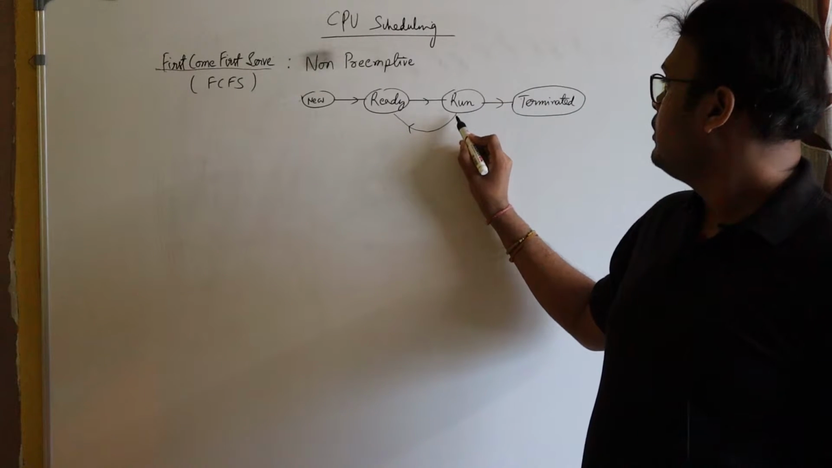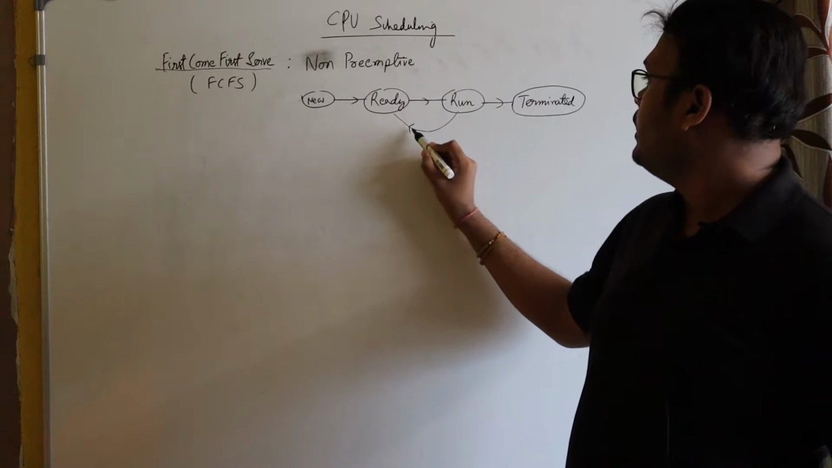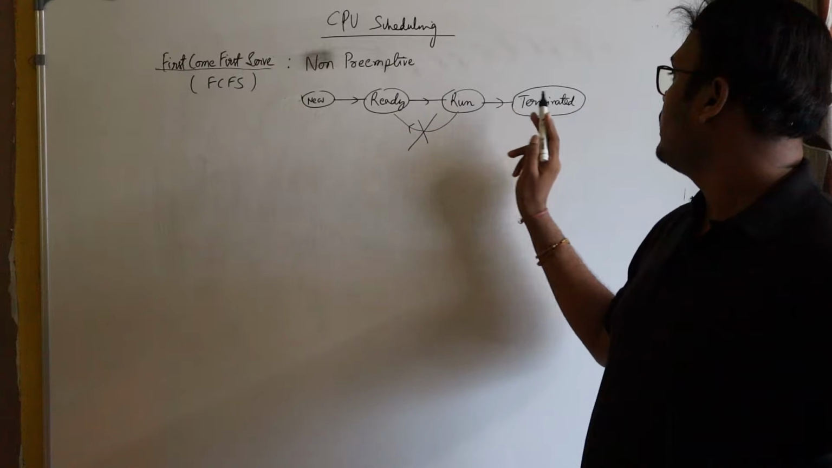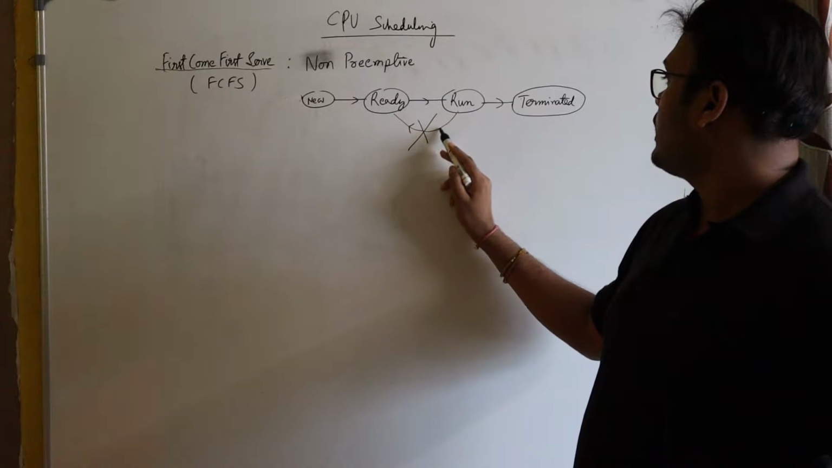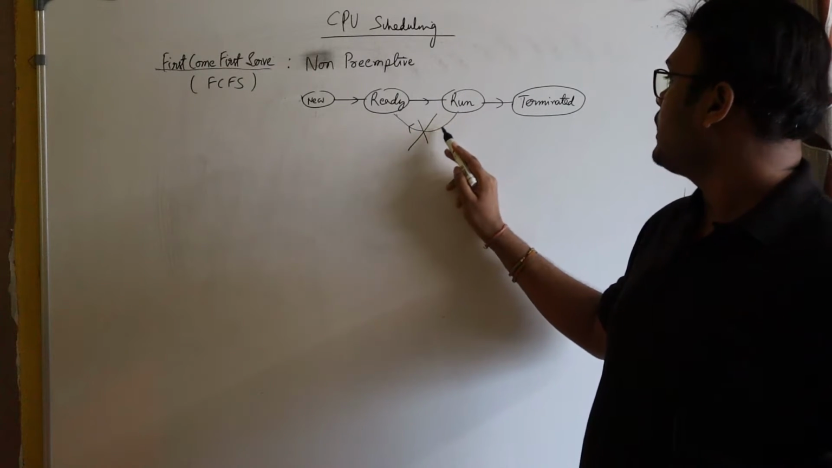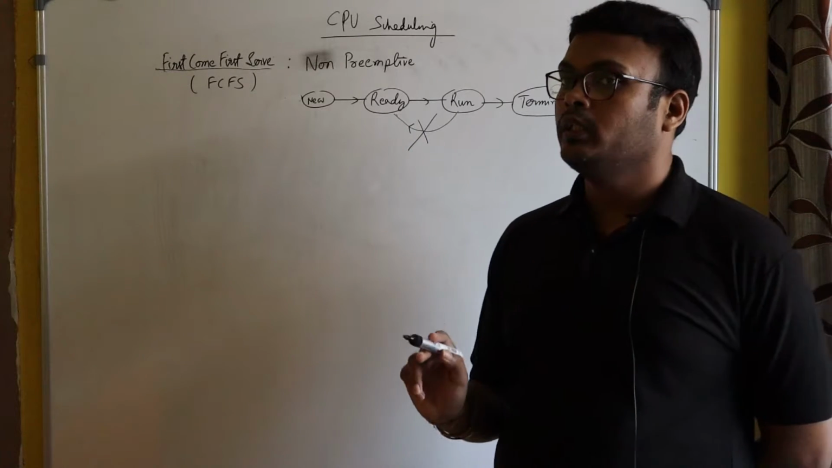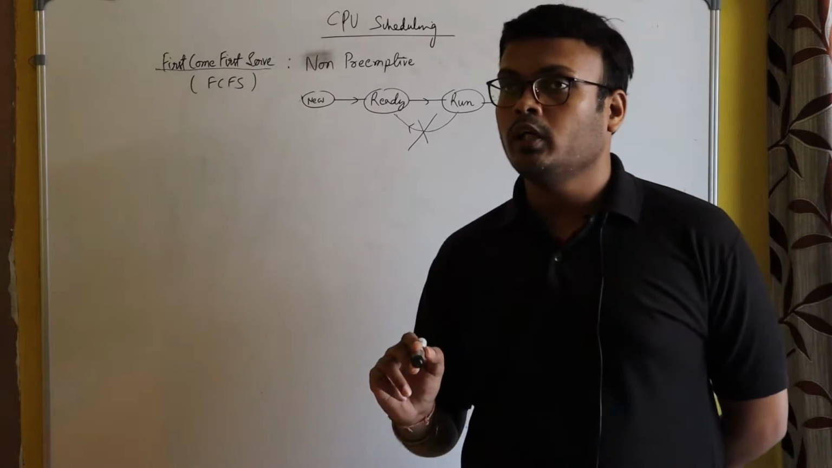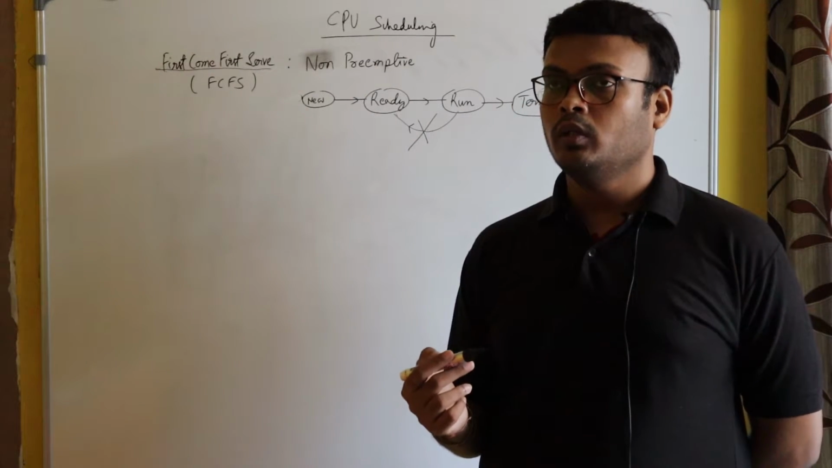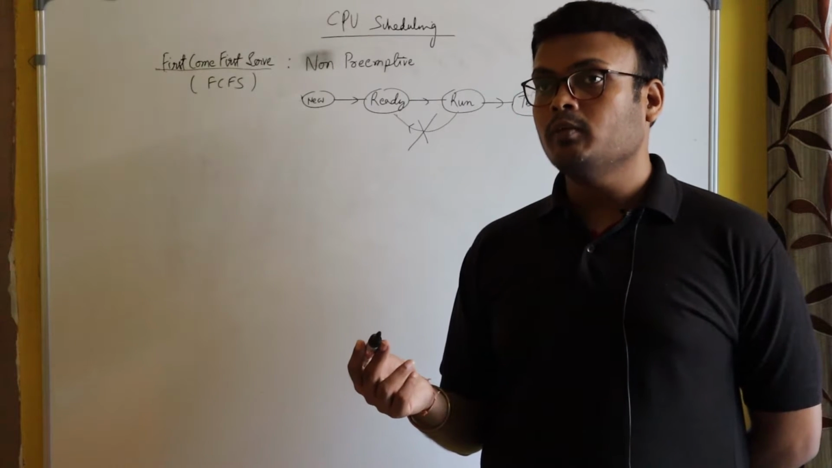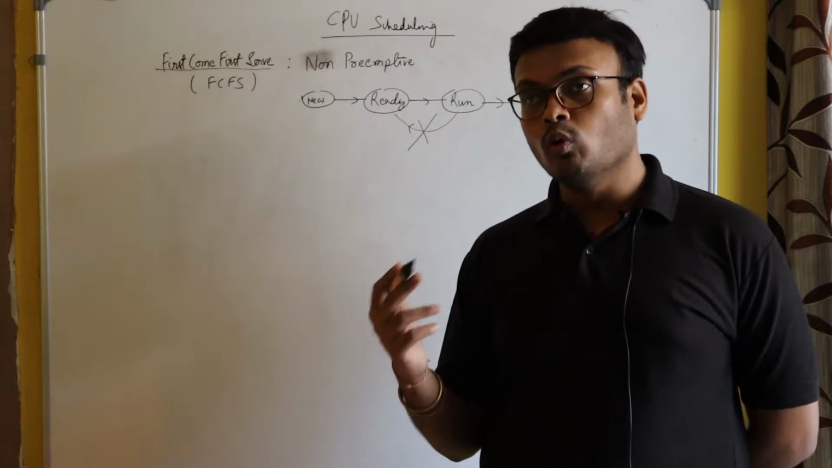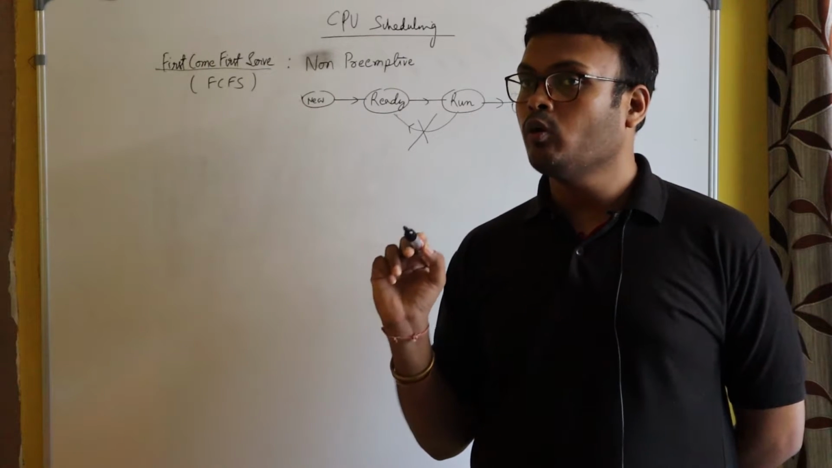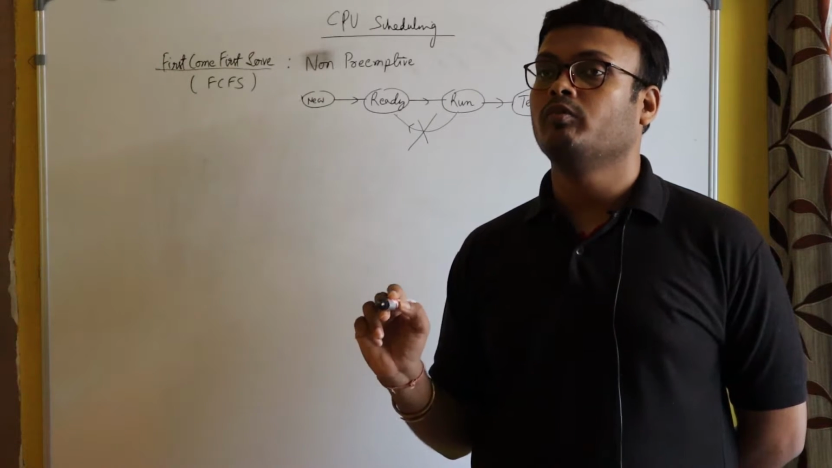So here this arrow from run to ready is not present. Here only new to ready, ready to run, run to terminated. So what did this arrow indicate? This arrow is used to indicate preemption, but here preemption is not happening. It means when a process takes the CPU, it releases the CPU after completion of its whole task. After completion of its task, it will release the CPU. It will not release the CPU in the middle of its execution.